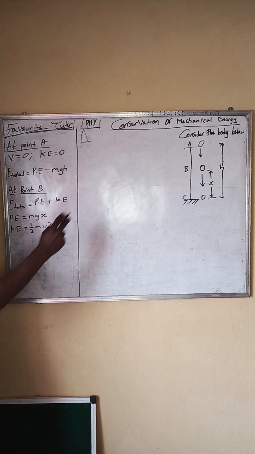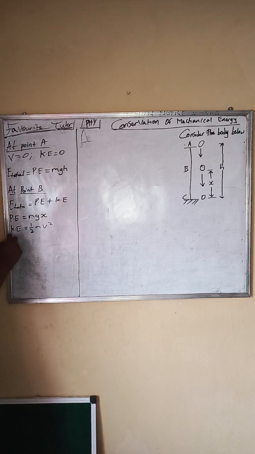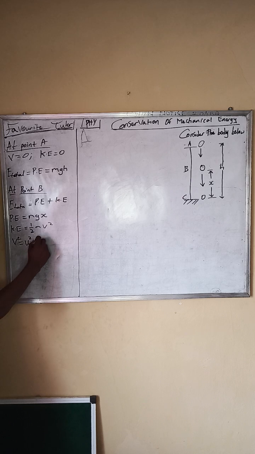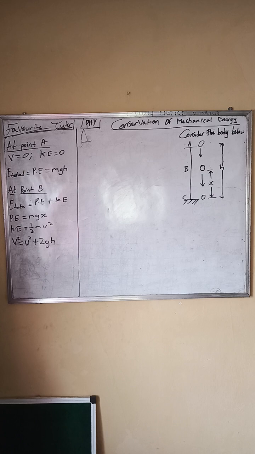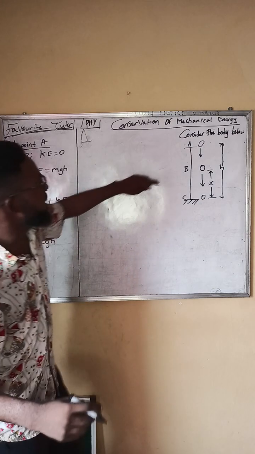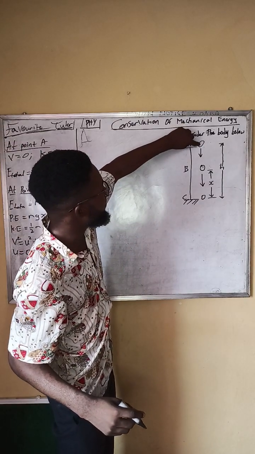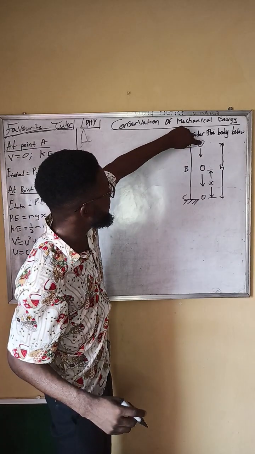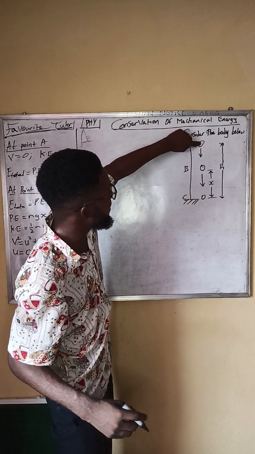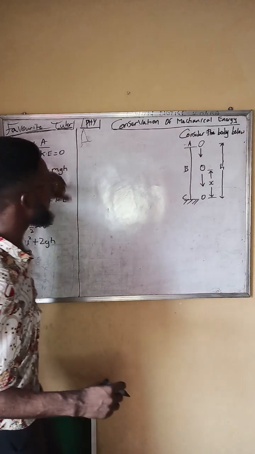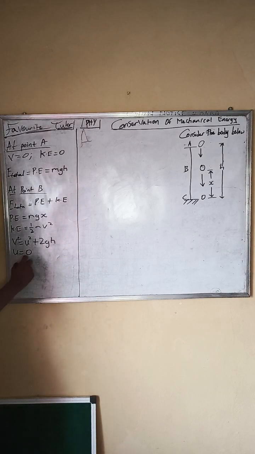So let us attain the velocity. So v squared, using the equation of motion, in other words free fall: v squared equals u squared plus 2gh. u is equal to 0. That is the initial velocity from point A to point B. The initial velocity right here is 0, state of rest. Then at point B, it has the final velocity, which is v squared. So v squared is equal to what?